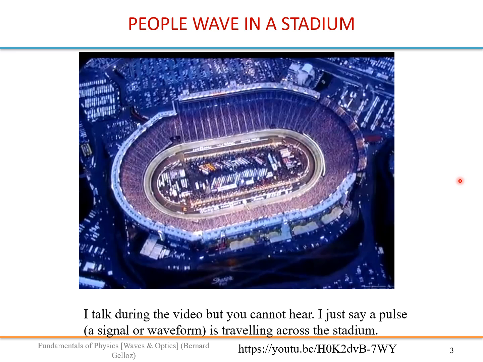Another thing, we need a medium for this wave, because if there are no people, there is no wave. So the people in the stadium constitute the medium that you need for this particular wave, and you need some kind of interaction between the people, between neighbors.